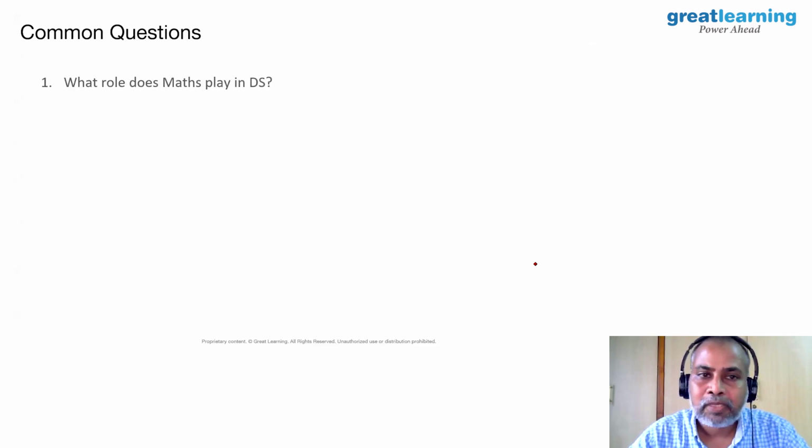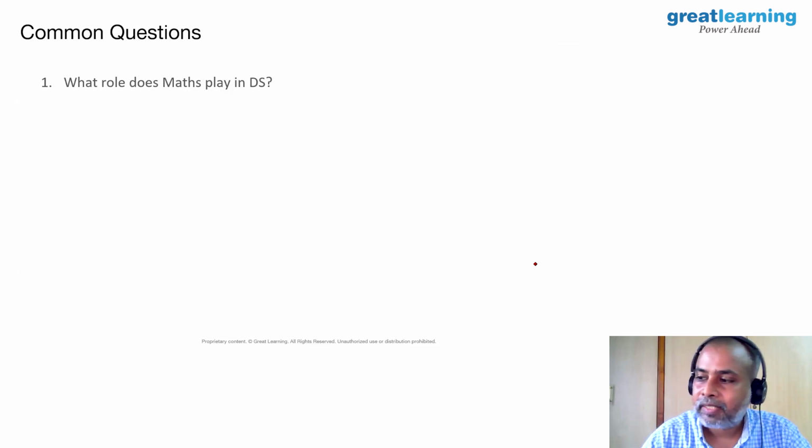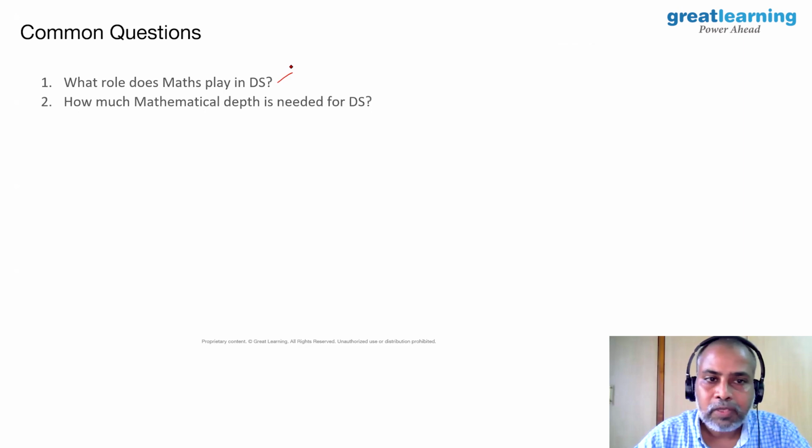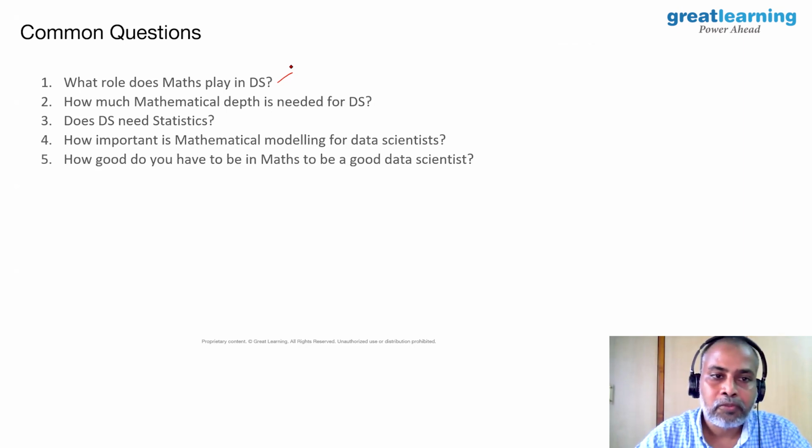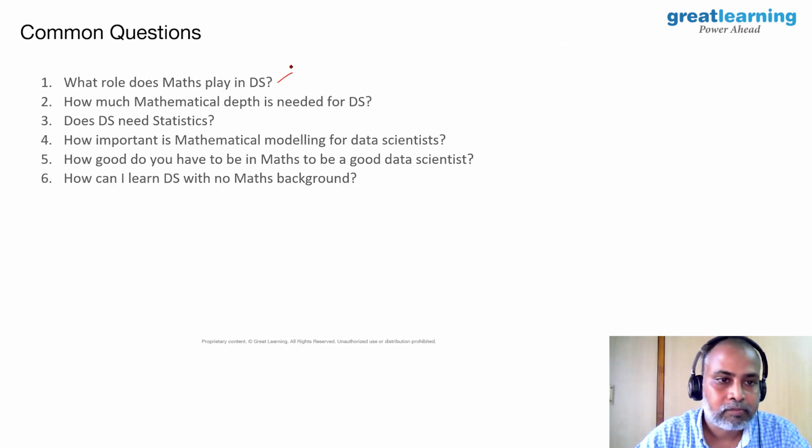So one of the first questions people ask is, what role does mathematics play in data science? Very relevant question. How much mathematical depth is needed for data science? Does data science need statistics? How important is mathematical modeling for data scientists? How good do you need to be in mathematics to be a good data scientist? How can I learn data science with no math background?